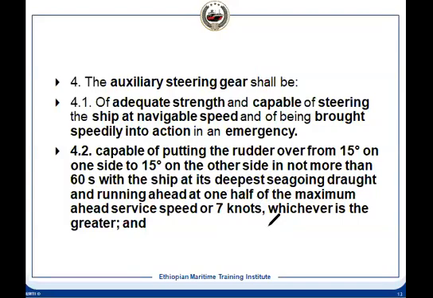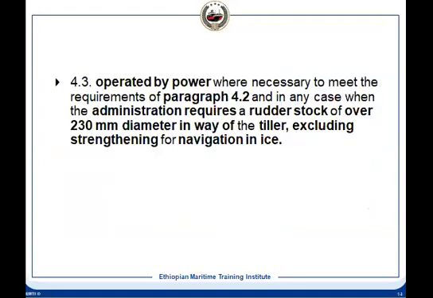Suppose it is 18 knots, as I told you, half is 9. In that case, 9 will be applicable when the test is carried out. It has to be operated by power.